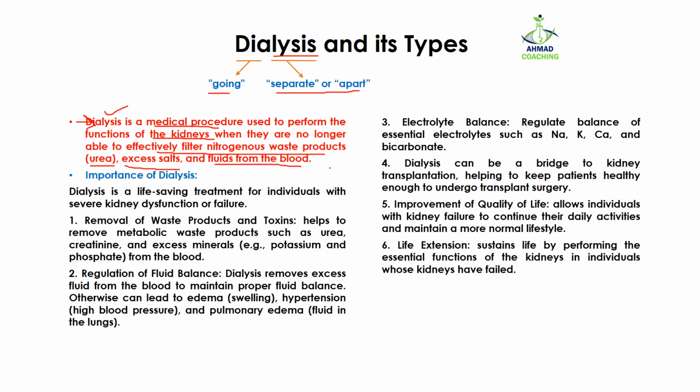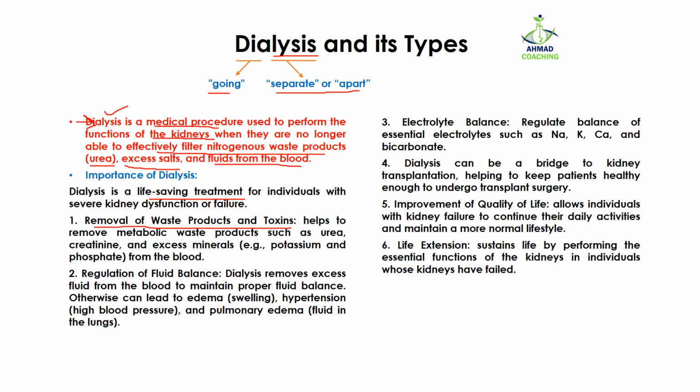Now the question is, what is the importance of dialysis? Dialysis is a life-saving treatment for individuals with severe kidney dysfunction or failure. So if the kidney is not functioning, then the alternative option is dialysis to save the person's life. The importance of dialysis includes that it removes waste products and toxins.